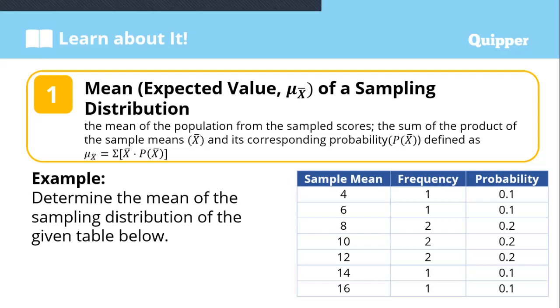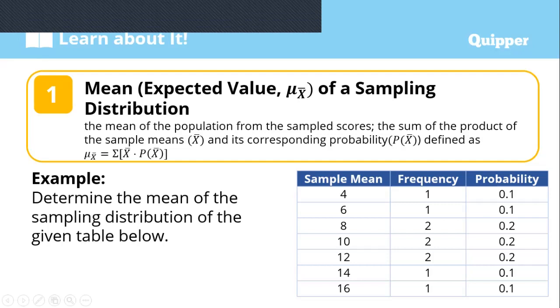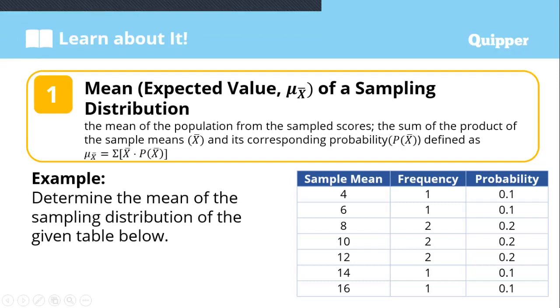For example, determine the mean of the sampling distribution of the given table below. In the table, we have the sample mean, frequency, and probability. The sample means are 4, 6, 8, 10, 12, 14, 16. The frequency is how many times each sample mean occurs. The probability we discussed in the previous discussion. For the total frequency: 1 plus 1 is 2, plus 2 is 4, plus 2 is 6, plus 2 is 8, plus 1 is 9, plus 1 is 10. So the total frequency is 10.